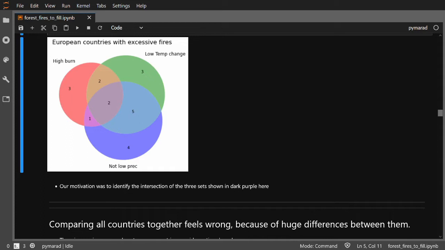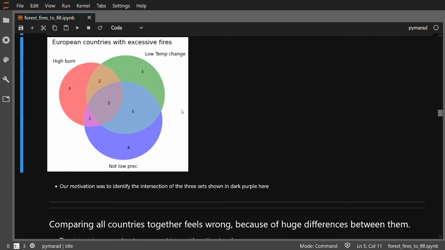Remember that via the link in the description of the video, you can open exactly the same notebook I'm working on right here. From the first part of the solution, we managed to identify two countries, Portugal and Bosnia, which appeared in the intersection of our three sets. Countries with not low precipitations, not high temperature change, but still experiences lots of burnt forest. And that for us signifies potential problem with crime.